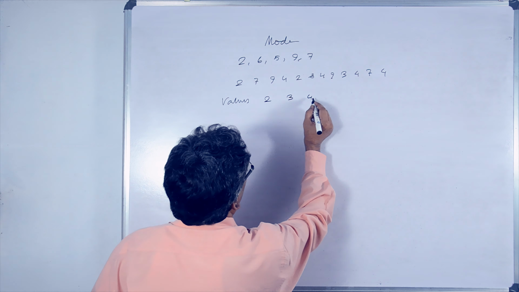Let's take an example of missing frequency when mode is given. In this question, two frequencies are missing. Mode is given 24 and total number of frequencies given 100. To find out these two missing frequencies, we have to construct a table like mode only, and we have to apply the formula of mode to find out these missing frequencies as mode is given. Therefore, we have to make a table like mode.